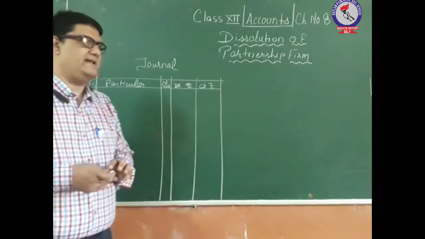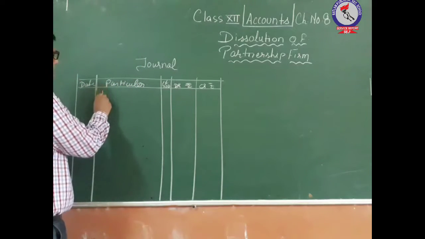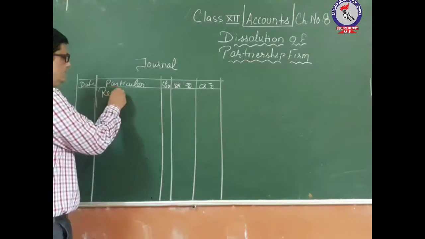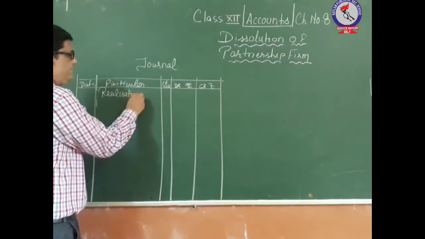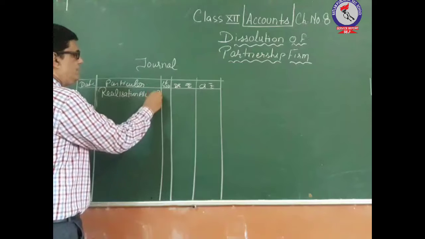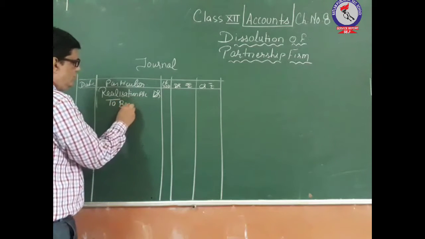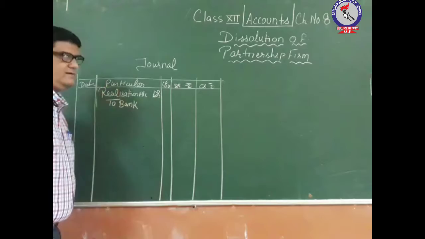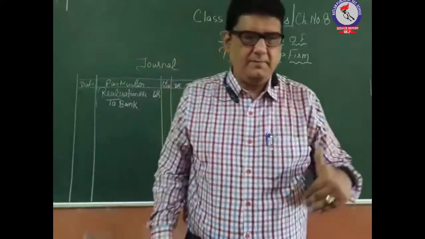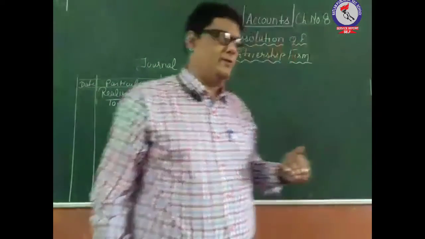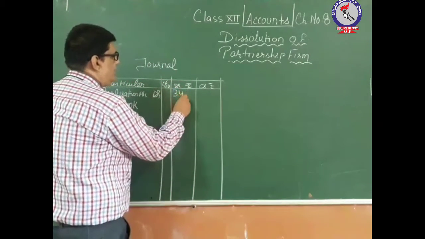So when we are paying the liability, the entry will be realization account debit to bank. That means we have paid the amount of the bank loan. Okay, so this was rupees 34,000.